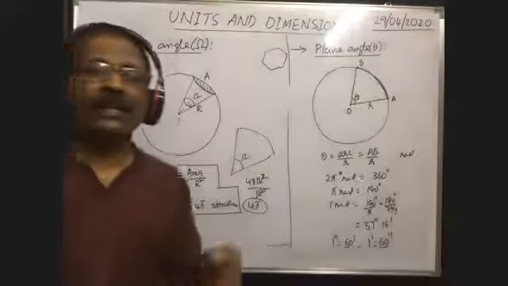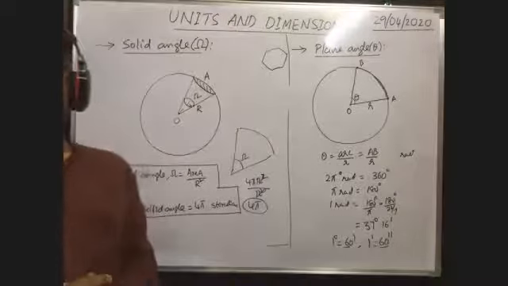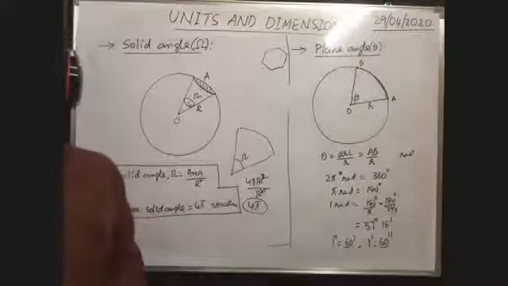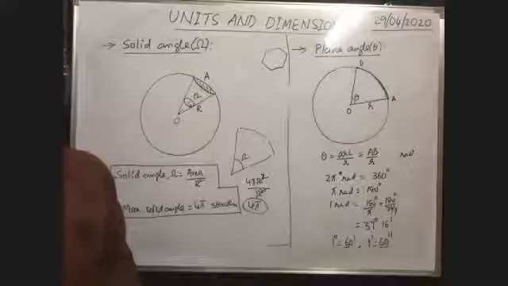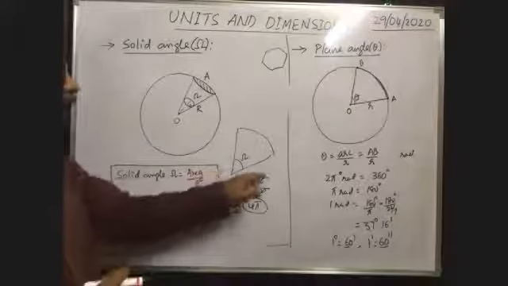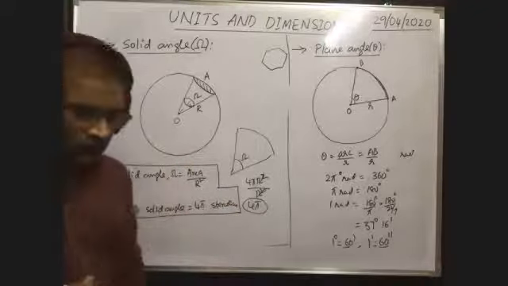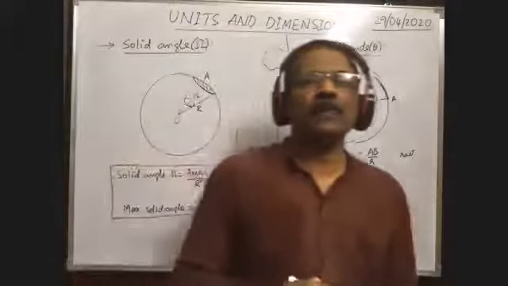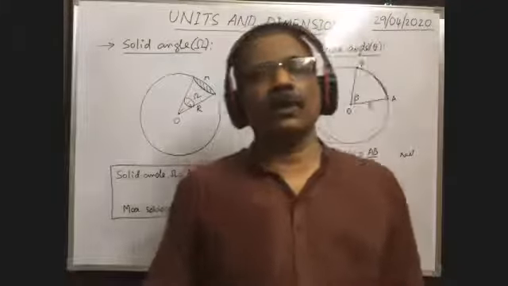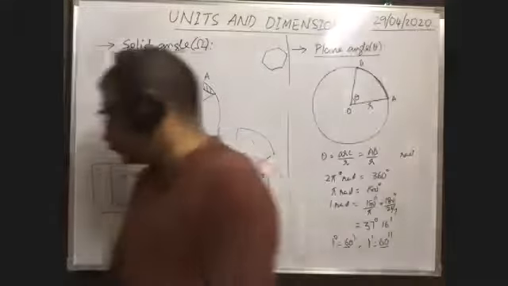What is the solid angle subtended by a hemisphere at the center? Hemisphere means surface area is equal to 2 pi r square. 2 pi r square by r square, r square cancels, so 2 pi steradian. So the solid angle subtended by a hemisphere at the center is equal to 2 pi steradian. So in this way we can measure.